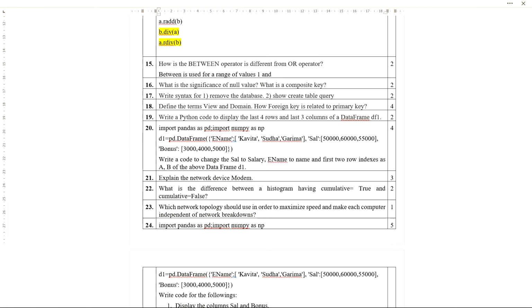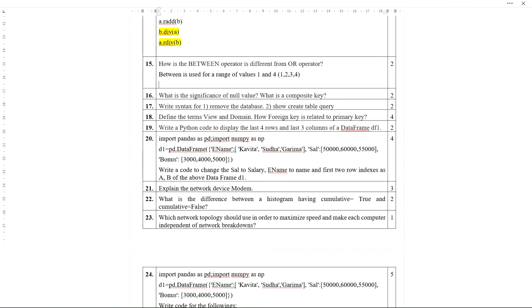Let me consider small values, 1 and 4. This means it will check 1, 2, 3, 4. Among these 4 values, any one. Here you need to remember the values are included in the range. The boundary values 1 and 4 are included.